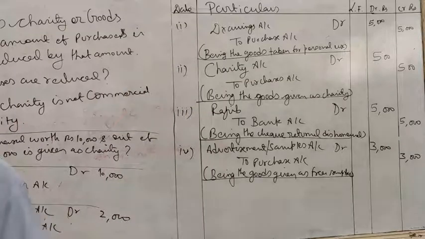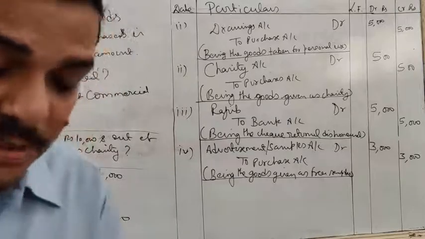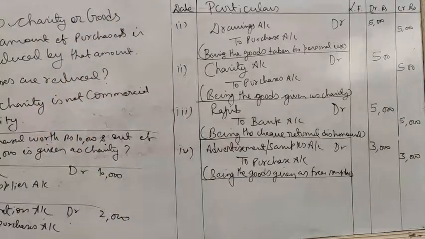In this way, journal entries are passed. Clear? I hope this will help you. Just solve more and more numericals. In the next class, we will study some more terms or treatment of some special transactions of journal. Thank you. Happy learning.